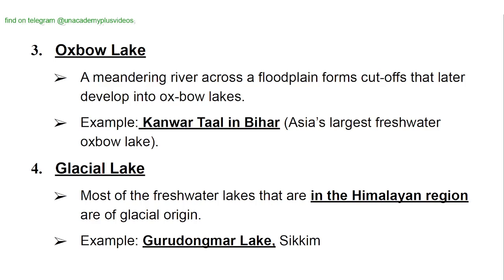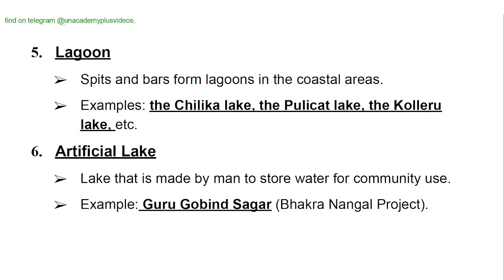Oxbow lake. A meandering river across a floodplain forms cutoffs that later develop into oxbow lakes. Example: Kanwar Tal in Bihar, Asia's largest freshwater oxbow lake. Glacial lake. Most of the freshwater lakes in the Himalayan region are of glacial origin. Example: Gurudongmar Lake of Sikkim.